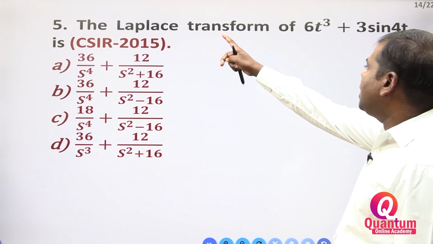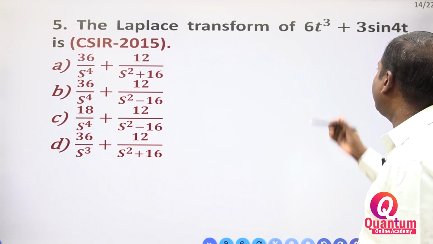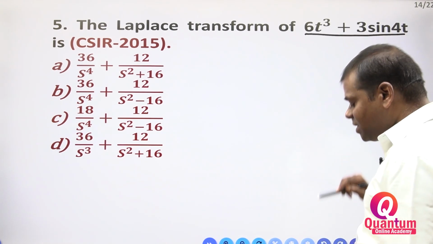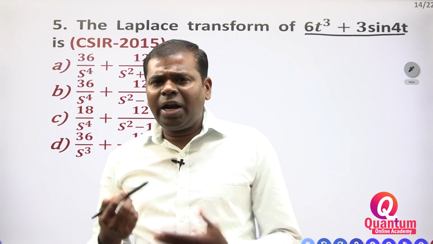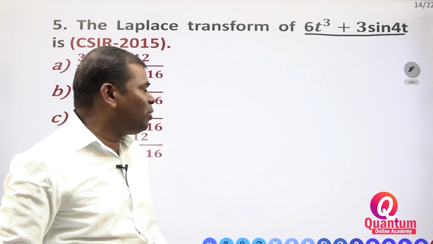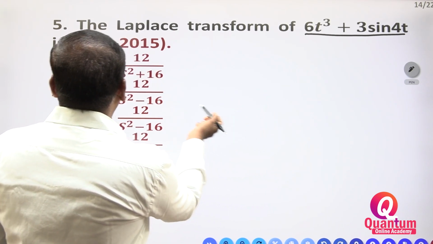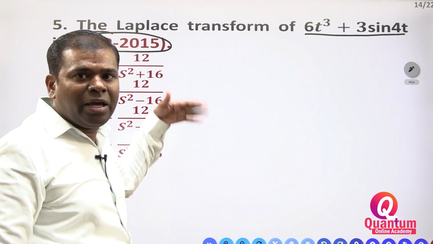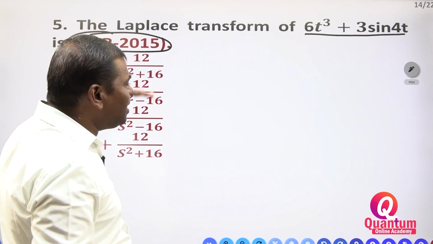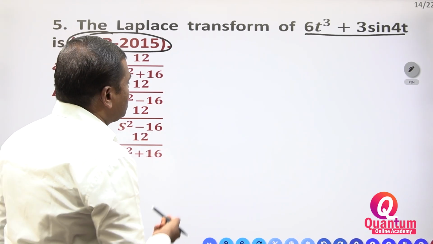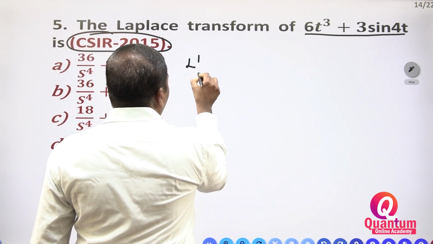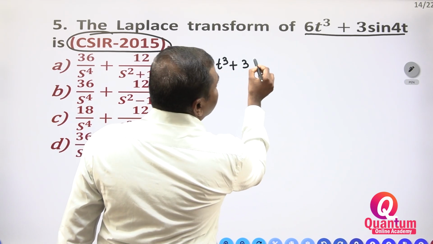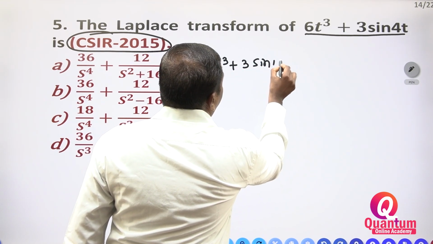Once you see, the Laplace transform of 6t cube plus 3 sin 4t. Already this is a problem-oriented question. This question came in CSIR 2015, maybe June or December, June I think. Now you have to see the Laplace transform of 6t cube plus 3 sin 4t.